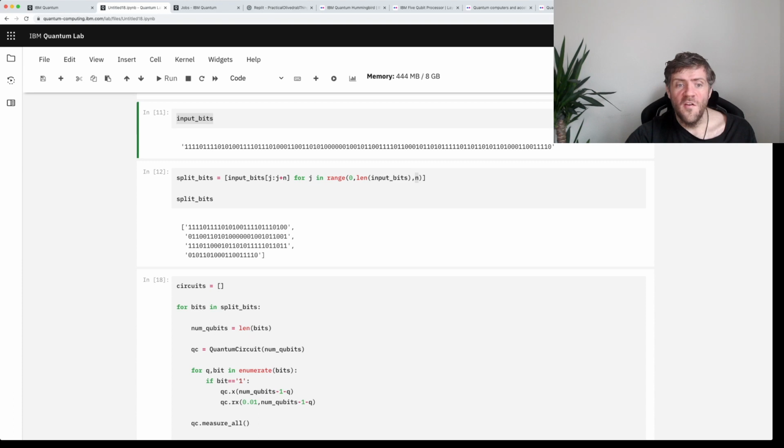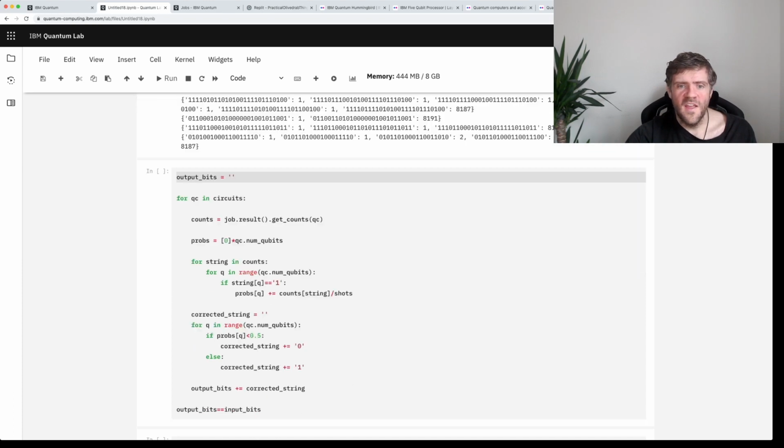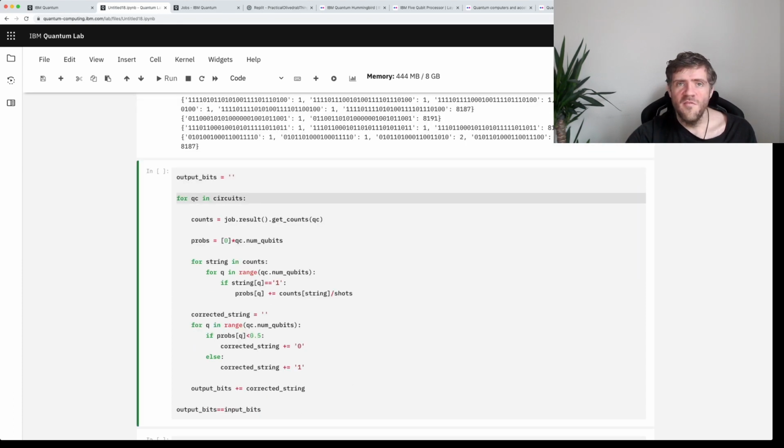What we're going to do is go through all of our circuits. We are going to take these counts results, so the bit strings and how many times they occurred, and then for each bit in the bit strings, calculate the probability based on these results that we get a 0 or a 1 for that particular bit. And so we should have, each of these are actually certain. For a particular bit, it's either supposed to be 0, so its probability of being a 0 should be 1. It should be certain to be a 0. And then we're going to have bits that are 1, so they should be certain to be a 1.